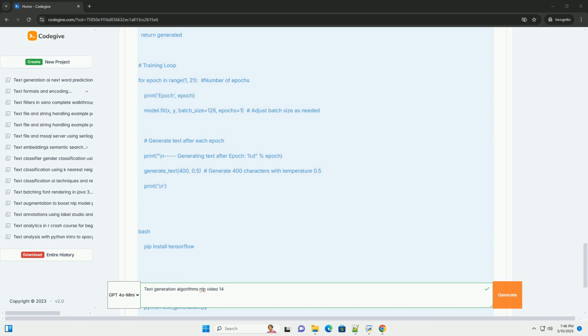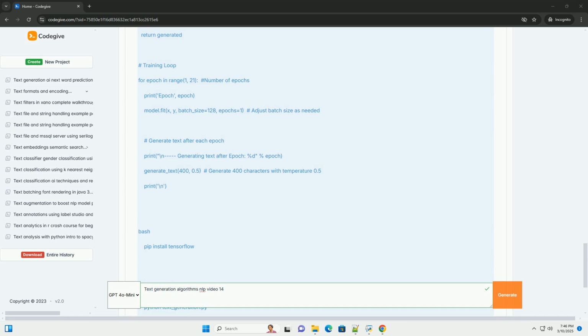Temperature sampling adjusts the probability distribution before sampling. A higher temperature makes the distribution more uniform, more randomness, while a lower temperature makes the distribution more peaked, less randomness. Top K sampling selects the top K most likely words and then samples from those K words.